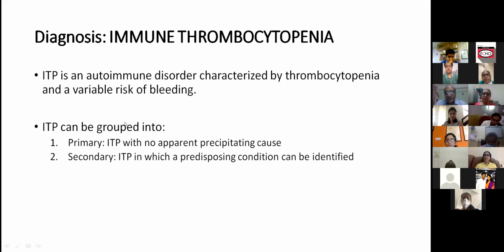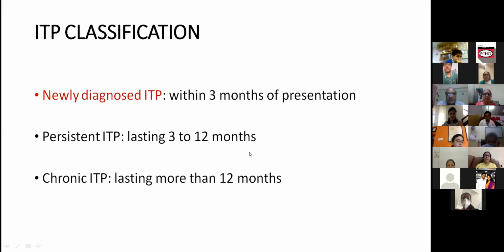So this is how we usually classify ITP as primary and secondary. Secondary, if you have an underlying cause for ITP, then you call it secondary ITP. Next slide. The peripheral smear was looked at for other causes also. There was nothing there, and obviously the bone marrow did not yield any other diagnosis. So ITP, when we classified, yes, ma'am.